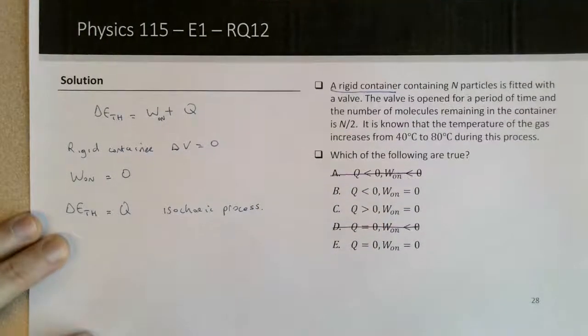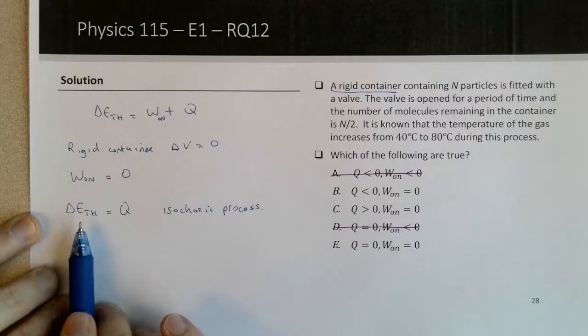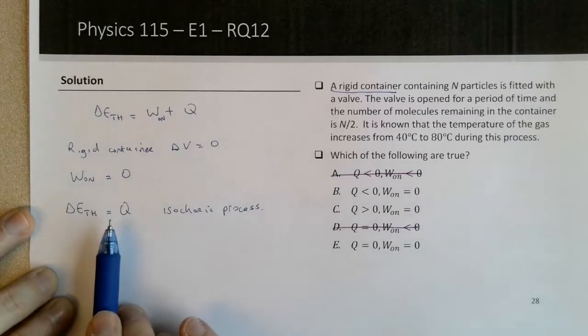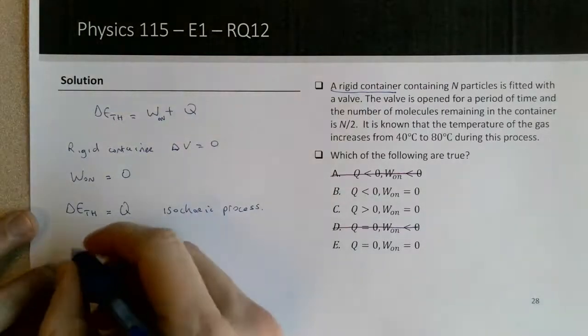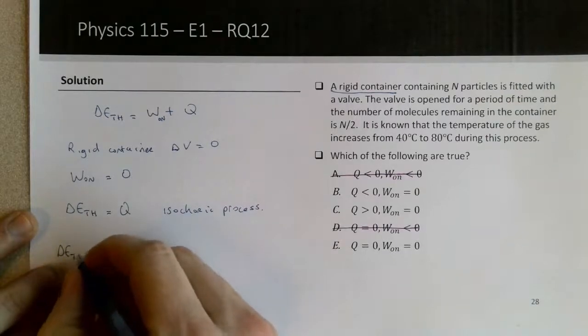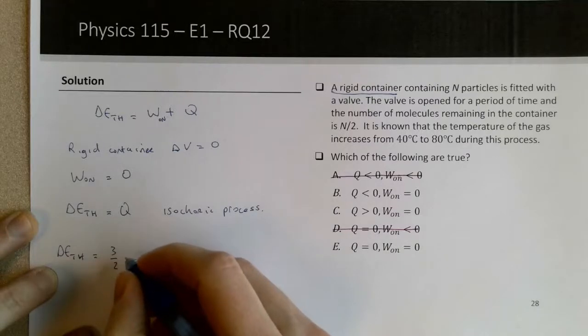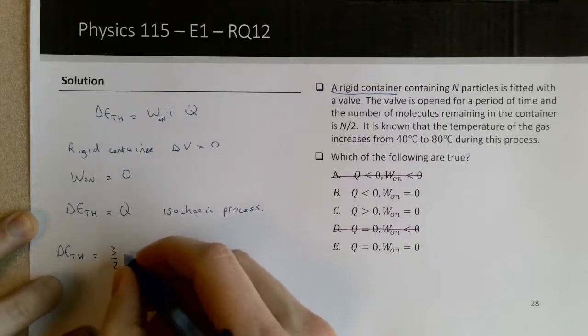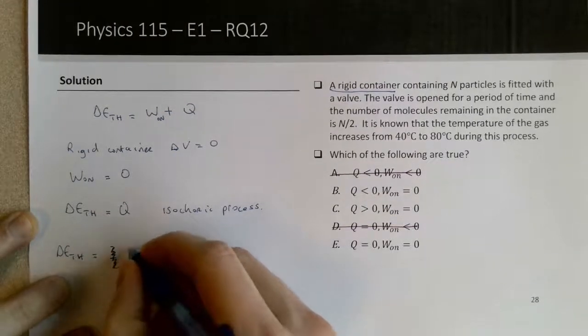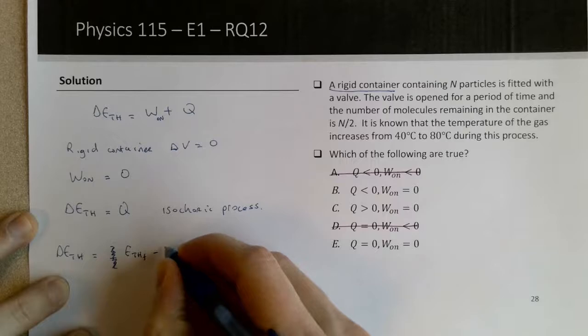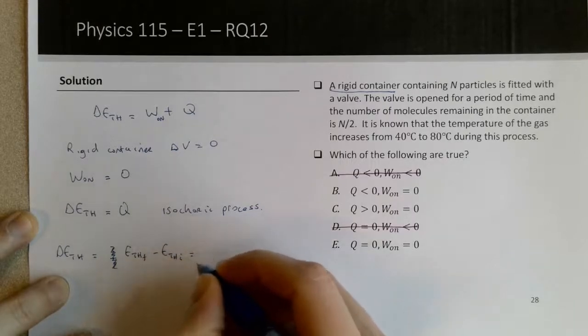To figure out what the sign of Q is, we have to figure out the sign of delta E thermal, what's happening in thermal energy. Up to this point we've studied that thermal energy is proportional to temperature, but it's also proportional to N. It's proportional to temperature only when you have N as constant. So I'll start with E thermal final minus E thermal initial, just doing one extra step.